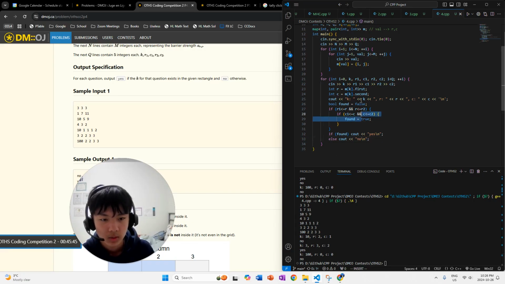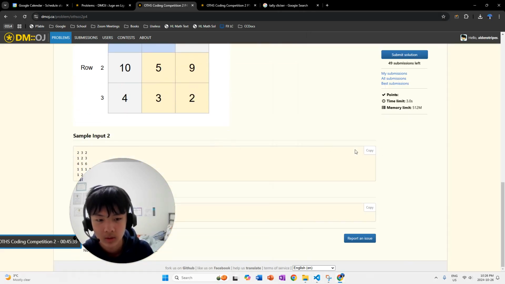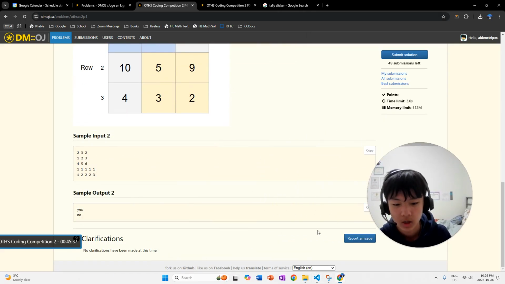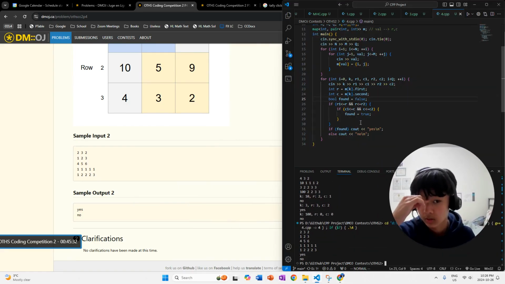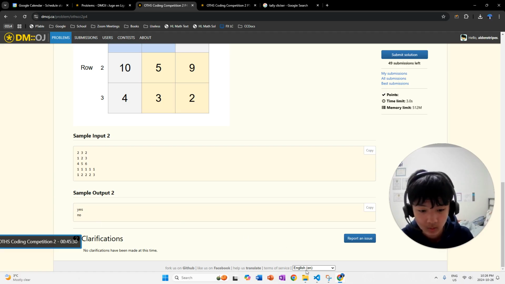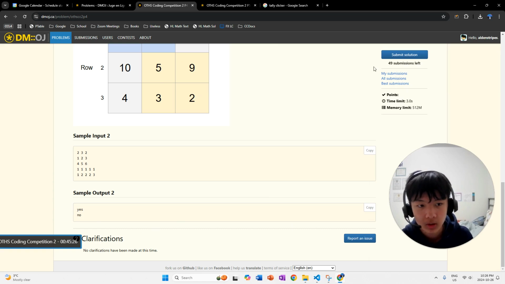So there you go. And now we just get rid of our debugging by pressing DD for the whole line. It deletes the whole line instead of just deleting one thing. Then we're gonna copy this sample and then try it out. So yes, no, and that's exactly what is expected. Now I'm gonna copy everything.